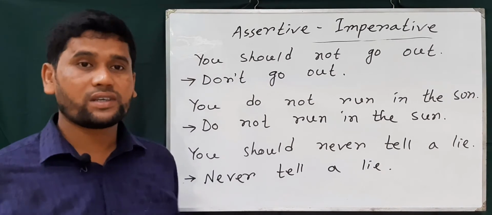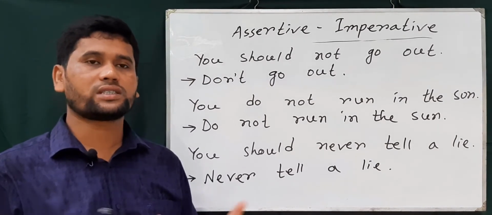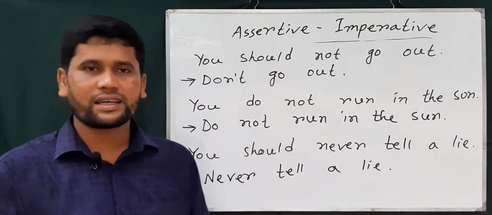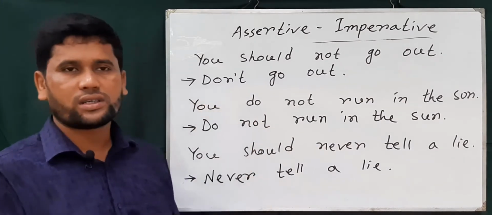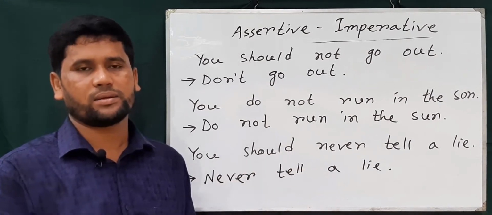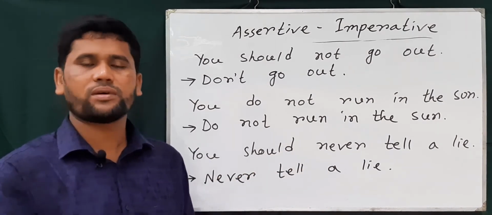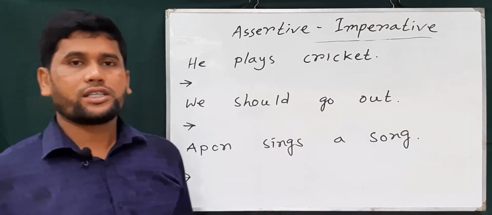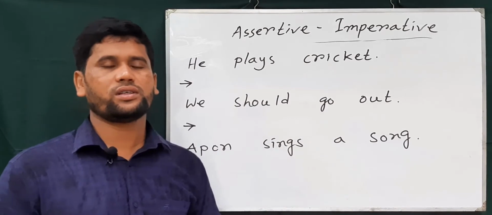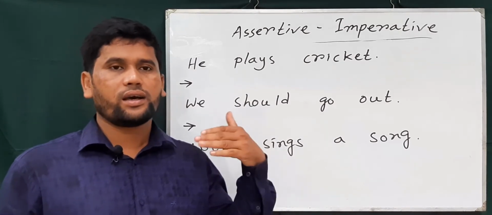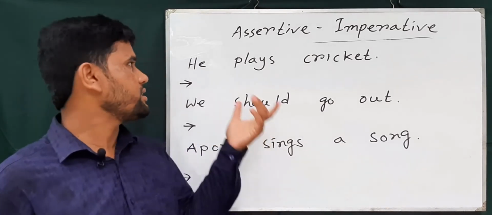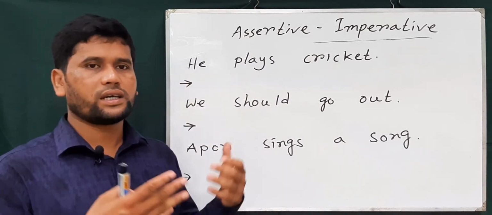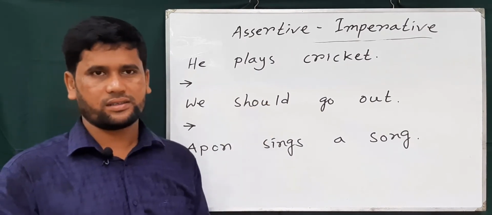So what is the difference? If the sentence is affirmative, you should start the imperative sentence with the base form of the verb. And if the sentence is negative, you should write don't first, then write the other part with the base form of the verb. Okay, so now let's start another rule. So dear students, in the previous rule the sentence starts with second person, but if the sentence starts with third person or first person, then we can follow this structure.